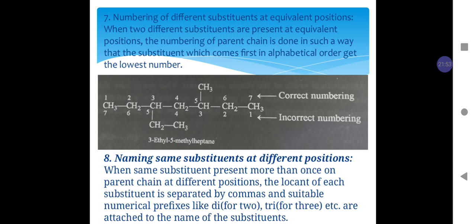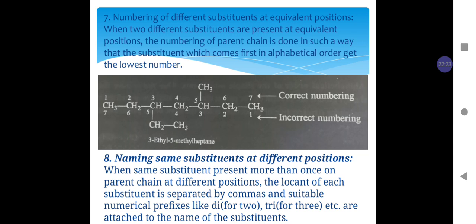In such a case, when two different substituents are present on equivalent positions, numbering is done in such a way that the substituent which comes first in alphabetical order gets the lowest number.